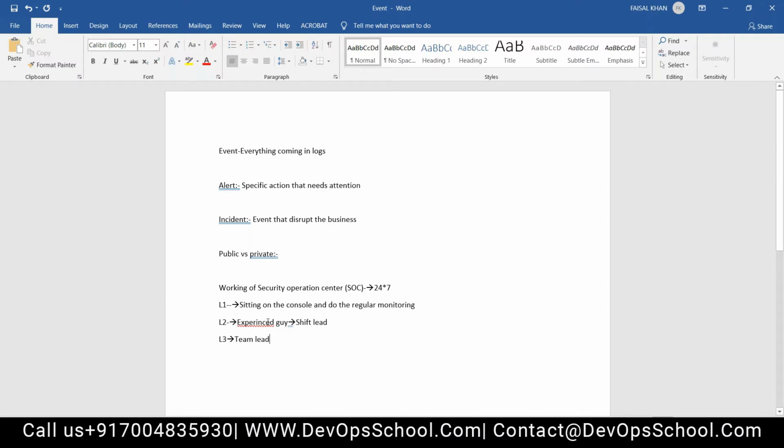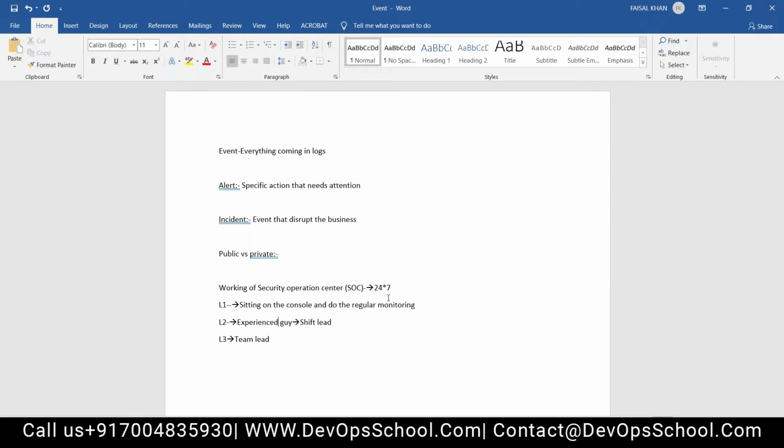Sylvian, the security operation center works 24 by 7. We are talking about the security operation center, where people are sitting every time and doing the regular monitoring job: checking incidents, what all incidents are happening, creating alerts, resolving breaches, and all those things. In that environment, 24/7 working is there, and the people are divided into L1, L2, and L3.